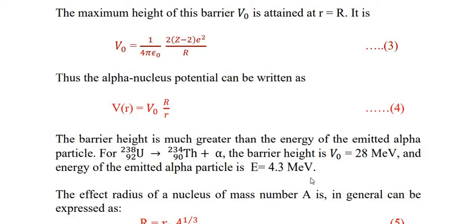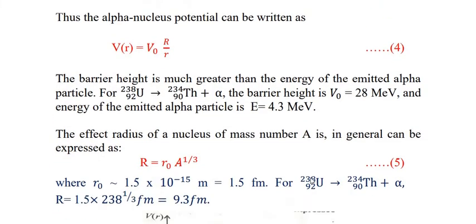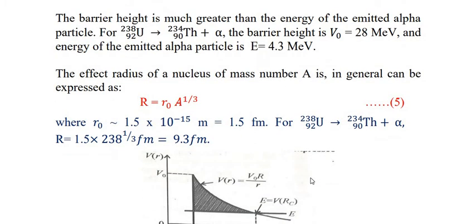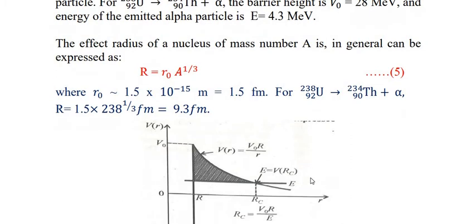In this case, the effective radius of a nucleus with mass number A is expressed as R is equal to R naught A to the power 1 upon 3. This is the well-known expression for determination of the radius of any element. Here R naught is equal to 1.5 into 10 to the power minus 15 meter, which means it is nearly 1.5 Fermi.